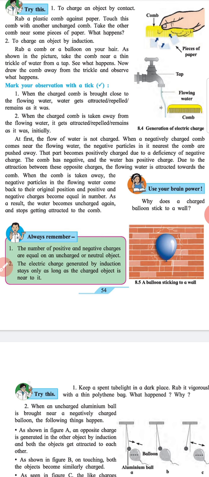When the comb is taken away, the negative particles in the flowing water come back to the original position and positive and negative charges become equal in number. As a result, the water becomes uncharged again and stops being attracted to the comb.